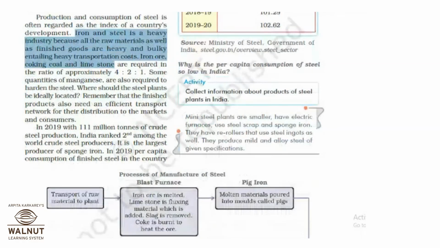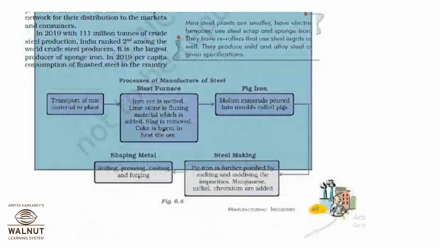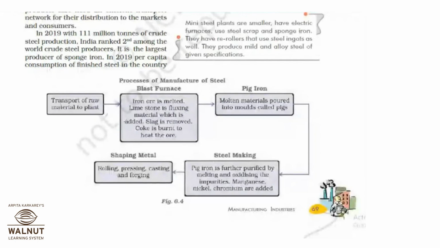Okay. Then, yes, ma'am. This is the process of iron and steel manufacturing here. So first you transport the raw material to the industry. Okay. Then you purify that. Iron ore is melted. Then limestone is the fluxing material which is added. Slag is removed. Coke is burnt to heat the ore. Then after the iron ore is purified, you will get molten material poured into molds called pigs. So this is referred to as pig iron.